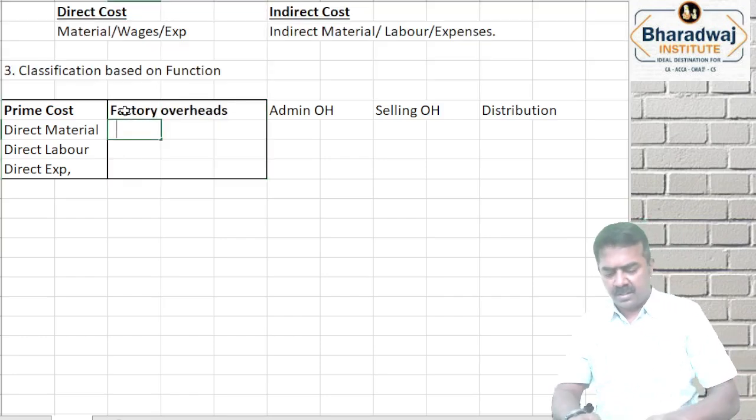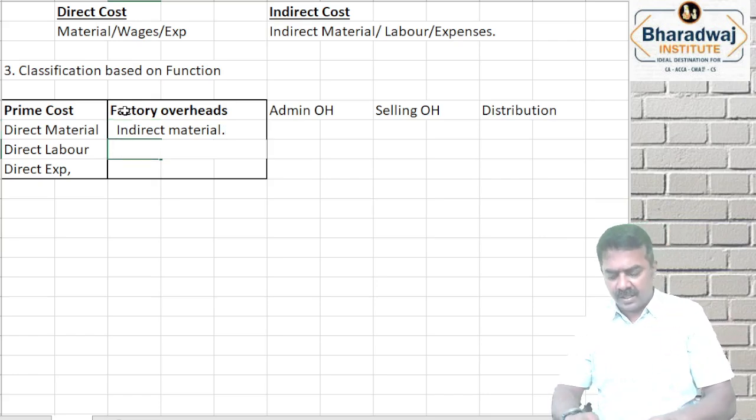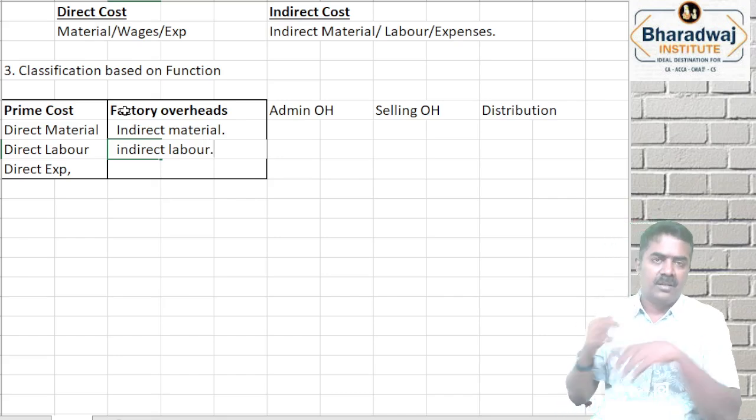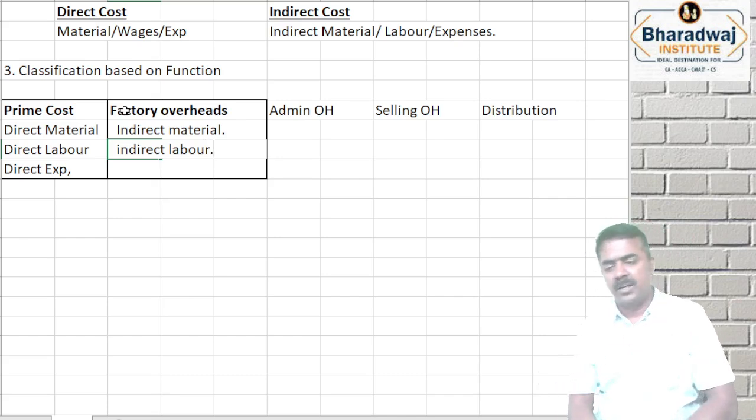Factory cost, which includes indirect consumption of material like fuel consumption, grease, oil, nuts, bolts consumption and the like. Indirect labor: workers engaged in helping work, not main production work, moving the material, cleaning the machines and repairing the machines, security people. All those things are called as what? Indirect expenses. Other factory expenses.